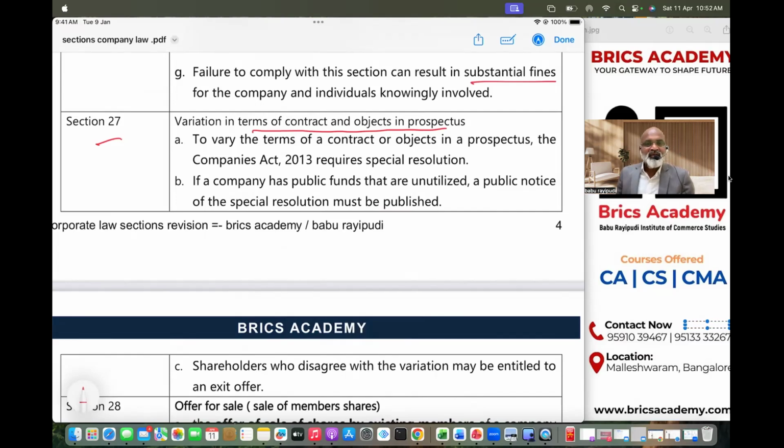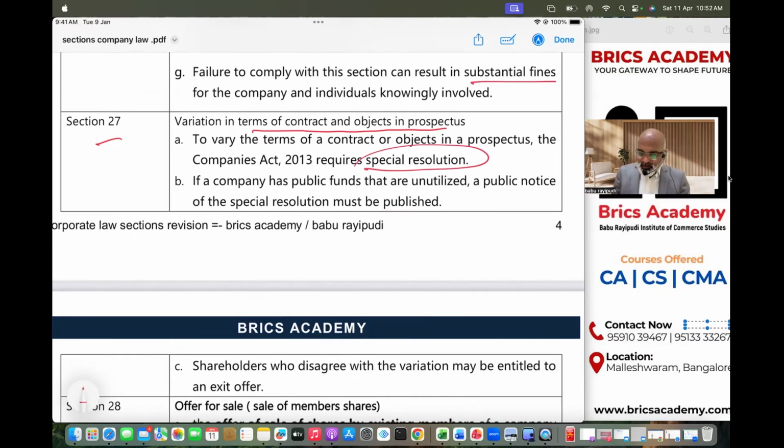Is my point clear? So now understand carefully, whatever terms and conditions that you already mentioned in the prospectus and the objective that is stated in the prospectus is not supposed to be changed generally. But if you want to change the objective that is mentioned in the prospectus, then you need a special resolution. Means 75% of the members must agree.